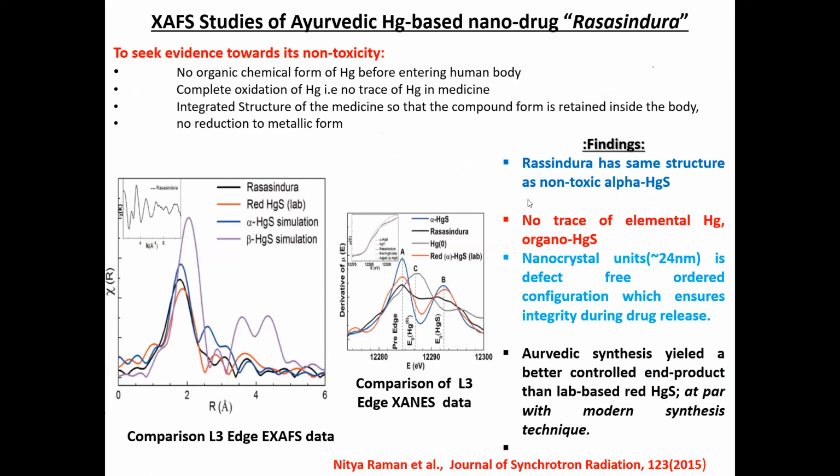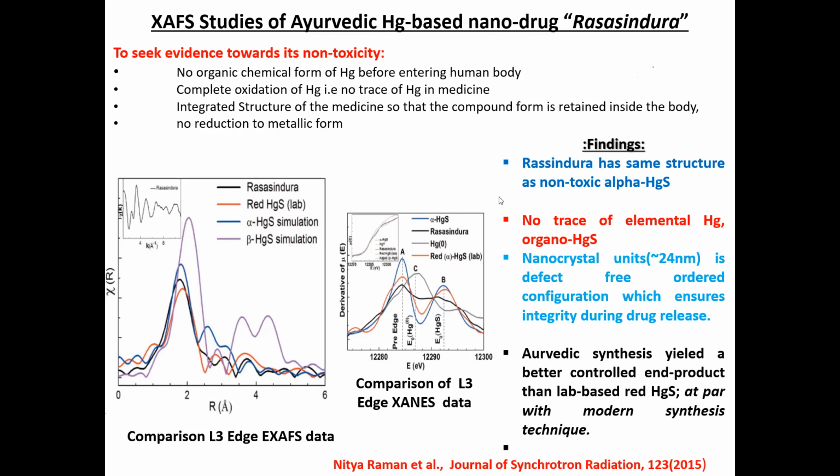Here is one example, Rasa Sindhura, an Ayurvedic drug, which was prepared by both modern chemical methods and traditional Ayurvedic methods of drug preparation, given in our old literature, which is based on an organic way, like from the Bargad leaves and all that.